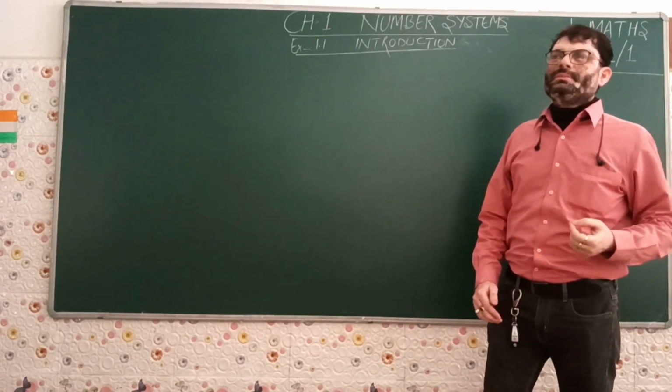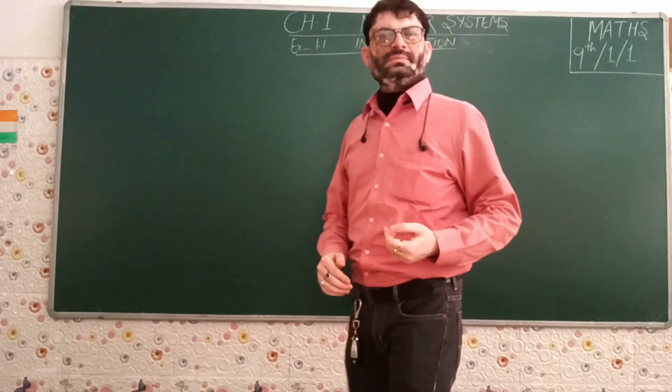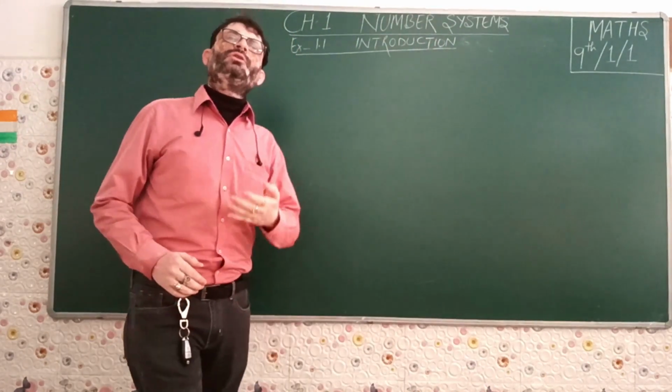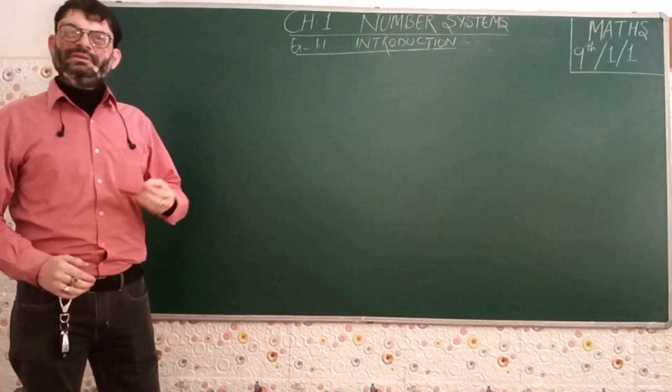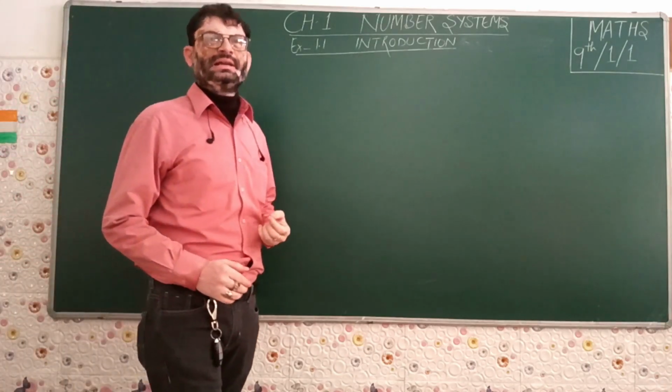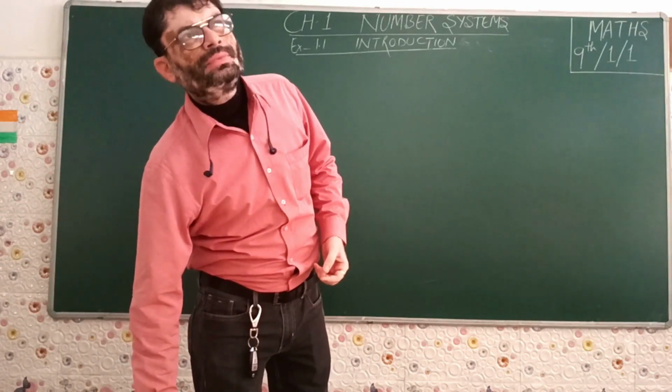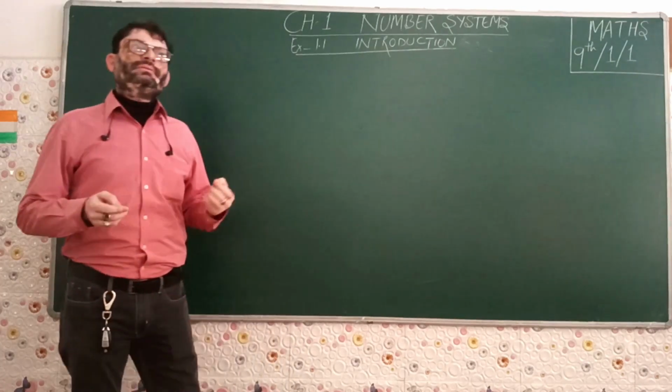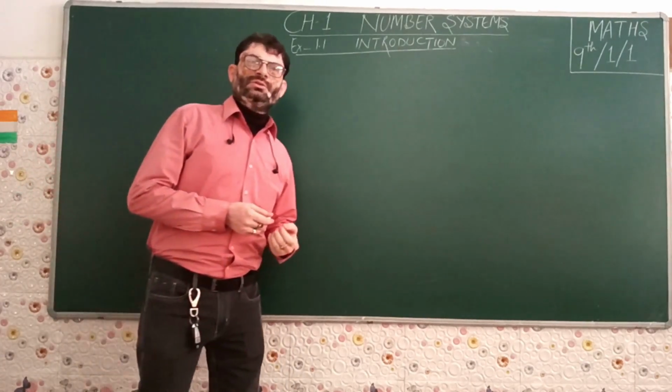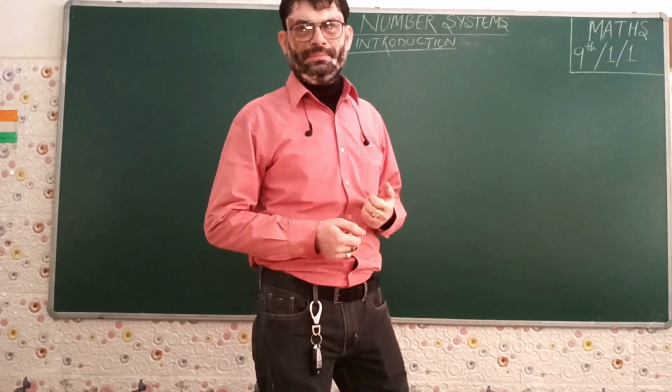A system of numbers, number system. That means step by step we might have gone through different types of numbers. The very first type of numbers that we might have gone through were the numbers that we were taught in our early childhood regarding counting purpose only.